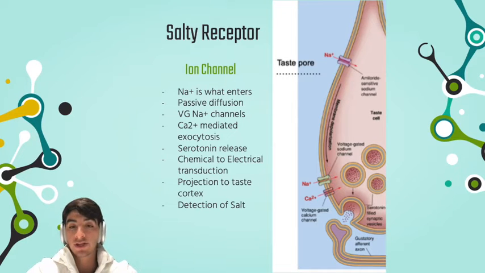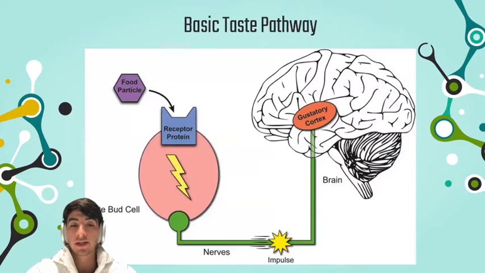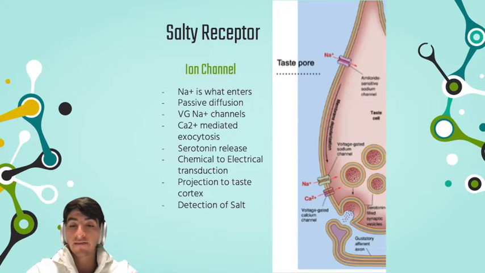And this, in a nutshell, is really just calcium is prompted to enter. There are some complex mechanisms that occur that cause the fusion of these vesicles to the outer membrane. And the vesicles are the circular things that have little dots within them. And after we have fusion, we have release of a neurotransmitter, which is in this case serotonin. And this serotonin then binds to a gustatory afferent neuron, which is the neuron that we see here, or they'll say the nerve. And so after we have that, it binds to other receptors and we get the neuronal impulse.